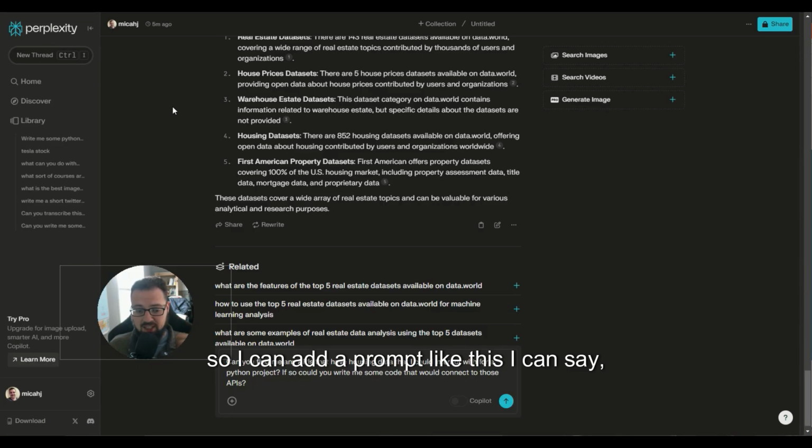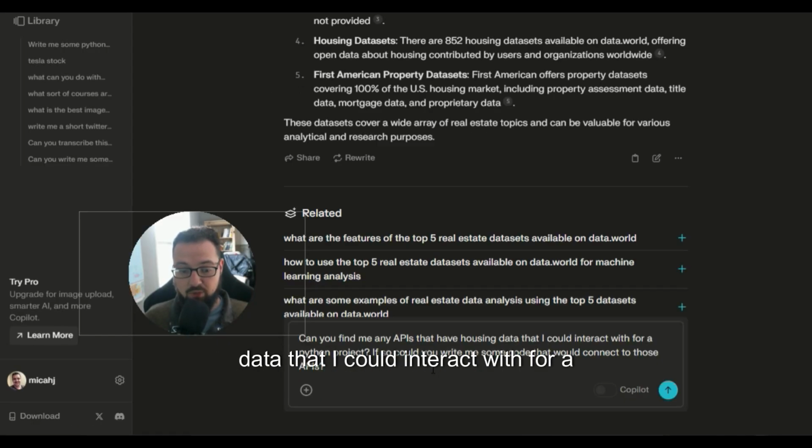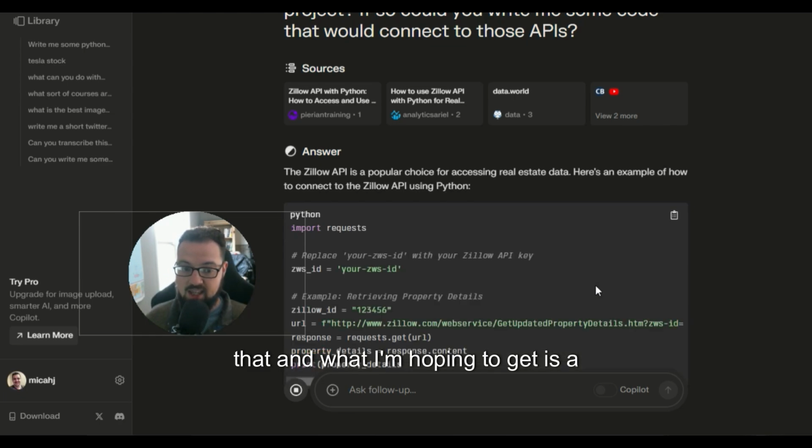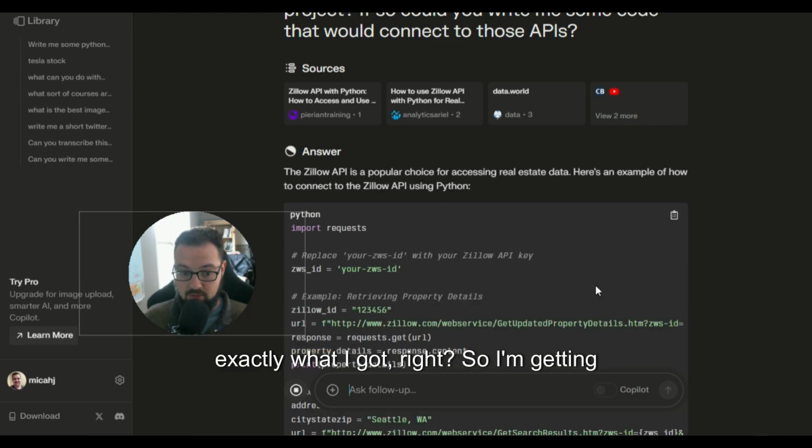So I can add a prompt like this. I can say, can you find me any APIs that have housing data that I could interact with for a Python project? If so, could you write me some code that would connect to those APIs? So I can send that, and what I'm hoping to get is exactly what I got, right?